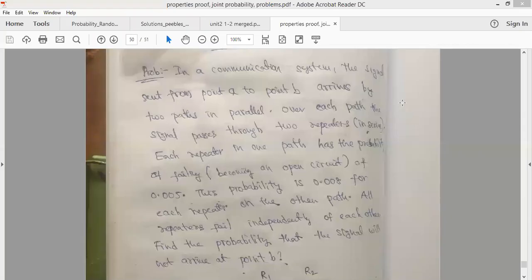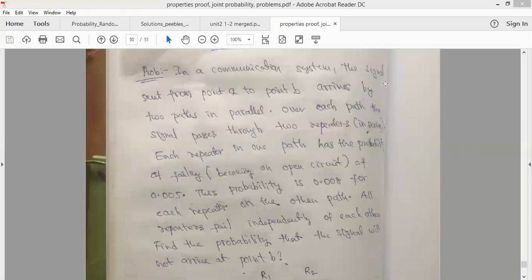So see, this is the problem on independence. Here we have a communication system. We are sending a signal from point A to point B. The signal we are sending from point A to point B will be traveling in two paths, and in each path the signal passes through two repeaters. In each path we have two repeaters. These repeaters are connected in series.